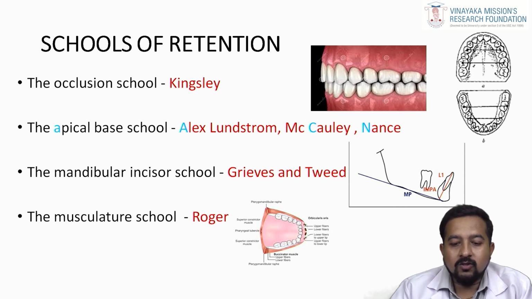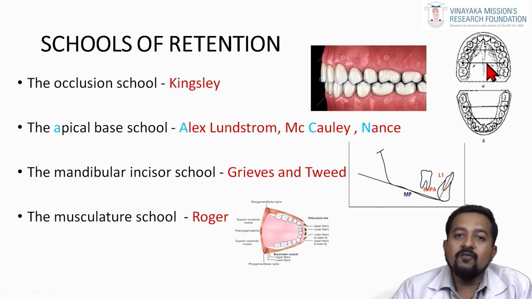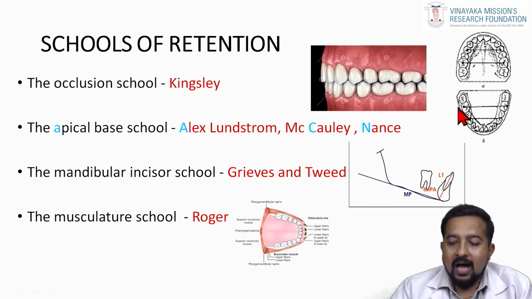Then coming to the apical base school of thought, you have to remember three names: Alex Lundstrom, Macaulay, and Nance. Lundstrom proposed that the apical base is the key for retention, whereas Macaulay elaborated that the intercanine and intermolar width in the permanent dentition cannot be altered permanently in any patient. If you alter it, there is a high chance of loss of retention, that is, more chance of relapse. According to Nance, the arch length cannot be altered permanently in any type of malocclusion. That is to be considered in the apical base school of retention.